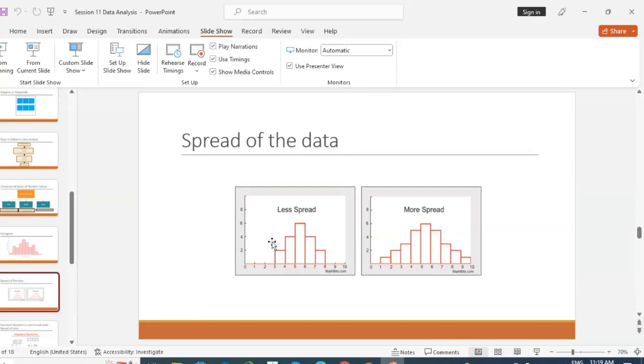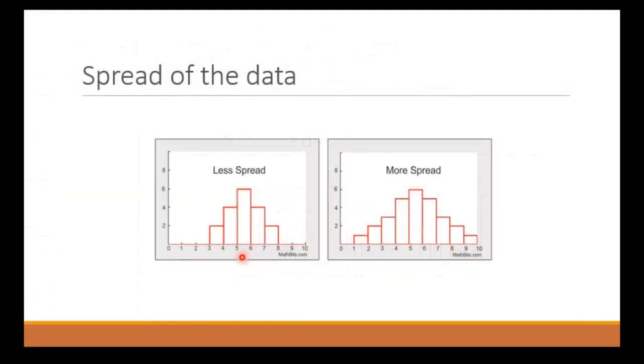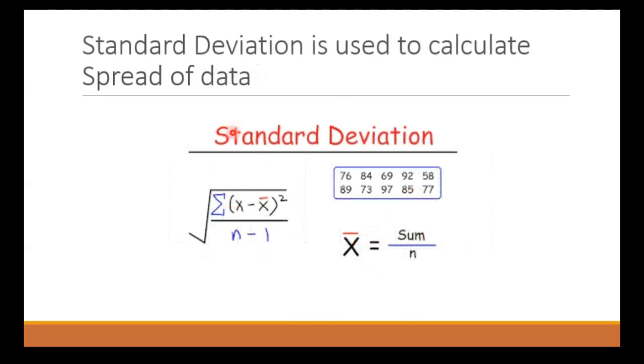So here you can see the first diagram. In the first diagram, the mean may be 5.5, and the data starts from a minimum value of 3 and the maximum value is 8. So all your data is present between 3 to 8, not far away from your mean. But if we talk about the second data, here the mean is the same, but the data starts from 1 and ends up to